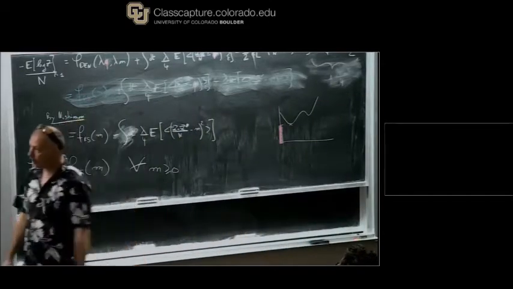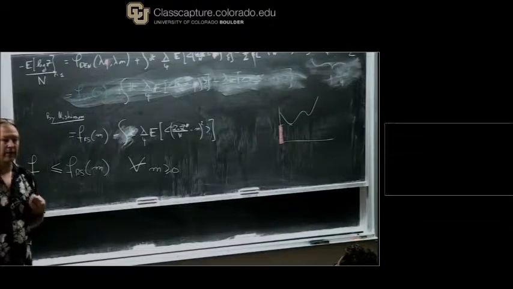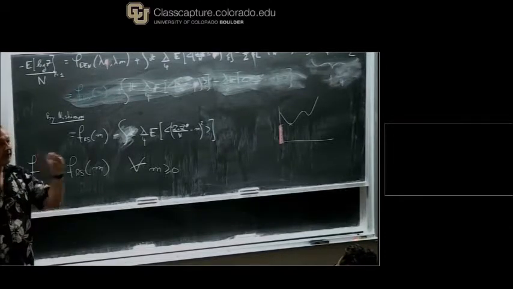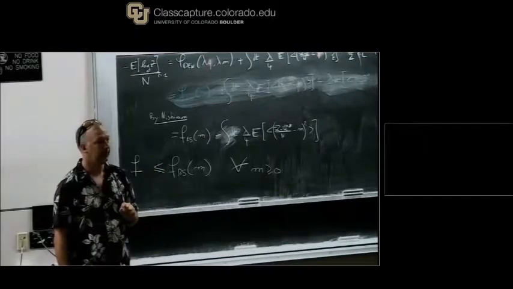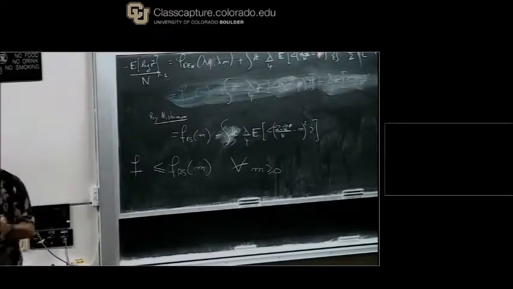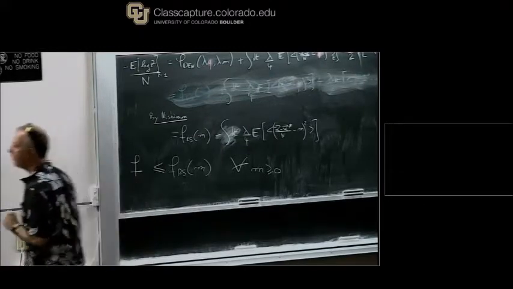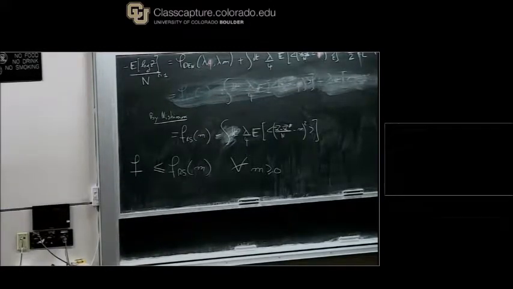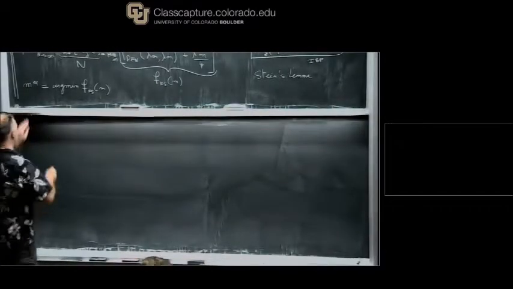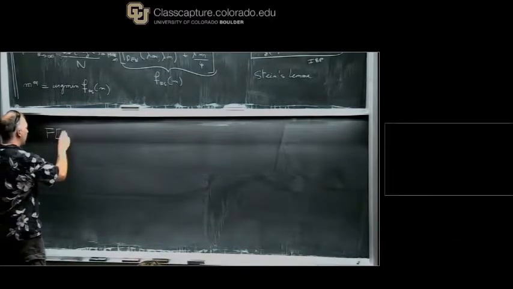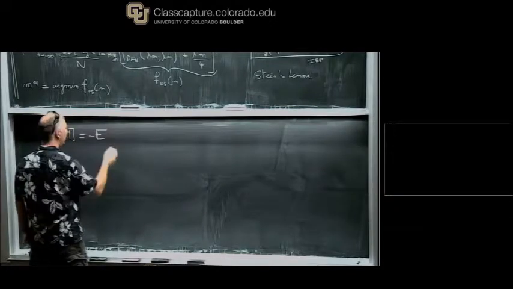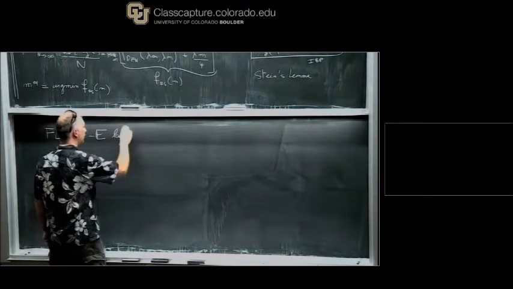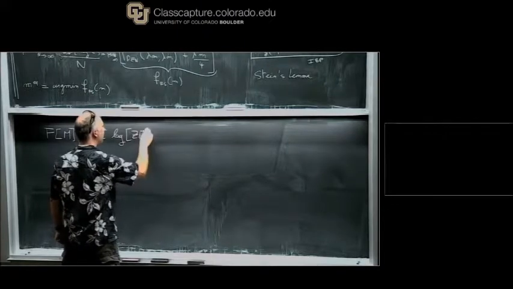I will now not look at the free energy, but I will restrict my free energy to be at fixed value of the overlap with the planted assignment. Okay? So that means that whenever I'm summing over all x, so now I'm defining f of m as the expectation of the log of Z of m.